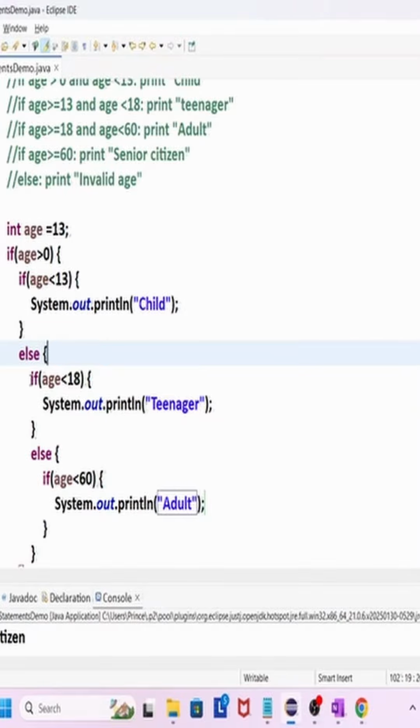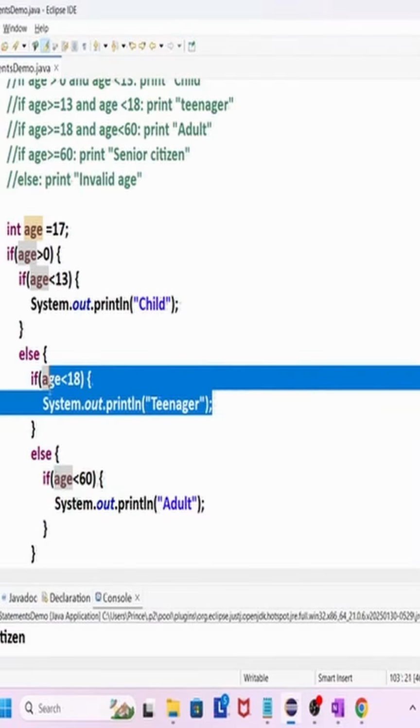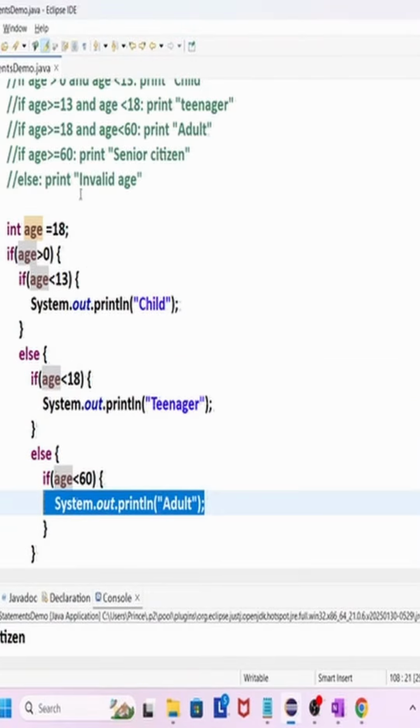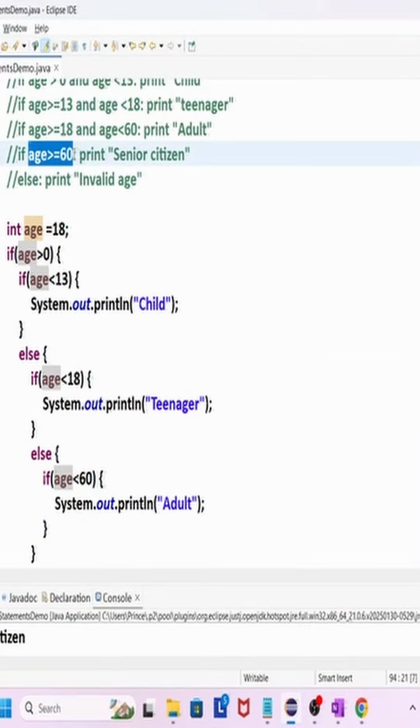Now it will check age 18, I am printing for 17, so it will check if age 17 less than 18, yes, it is correct, so it will print teenager. Now the only left is age greater than equals to 60, print senior citizen. You tell me where we have to write.